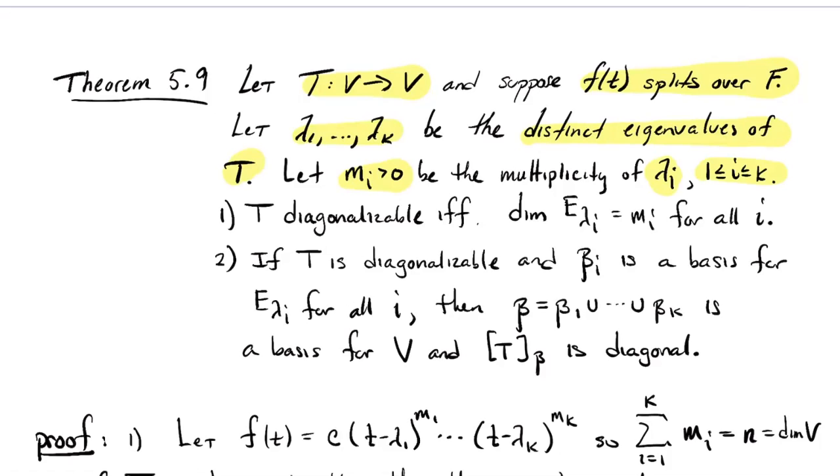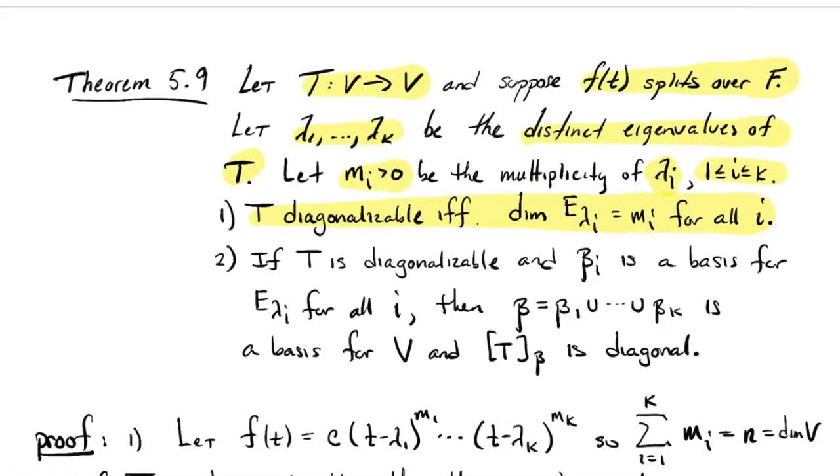Okay. So there's two parts of the theorem. One part is that T is diagonalizable if and only if those eigenspaces have maximal dimension. We know from our earlier work in this lecture that the dimension of that eigenspace is no more than m_i. So if it equals its maximum value for every i, then the operator is diagonalizable and vice versa.